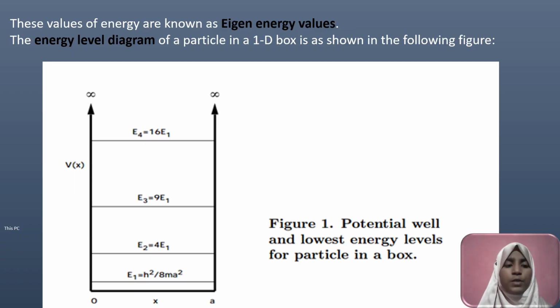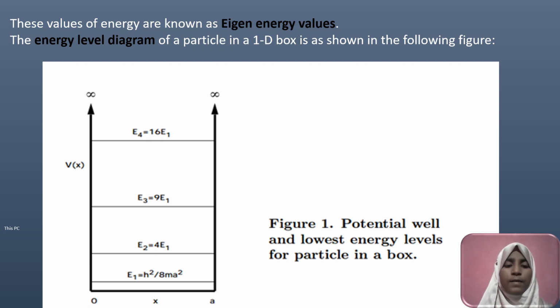Here is a visual of those energy levels. As we can see, the first level is E1. It is at the lowest. Then comes E2, that is equal to 4E1. Then E3 is equal to 9E1. The lines get farther apart as we go up, showing the increasing energy spacing.